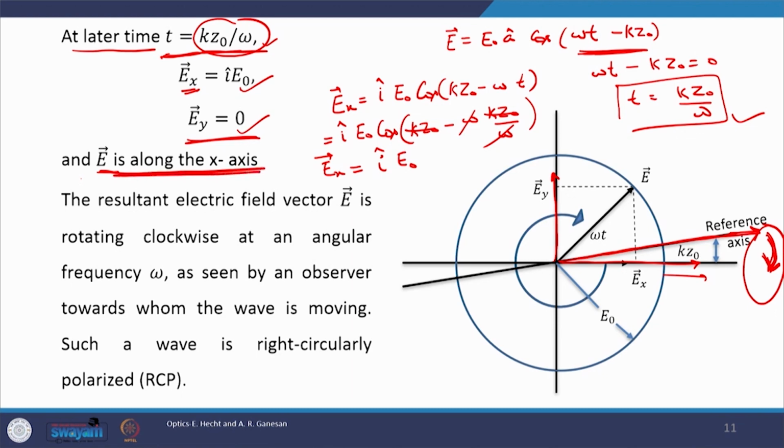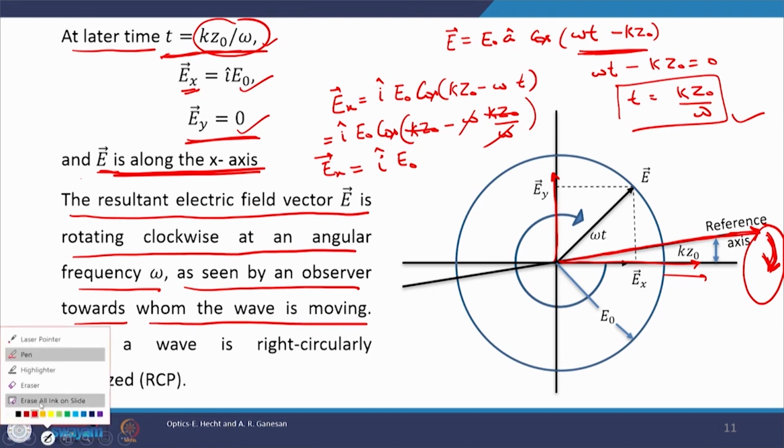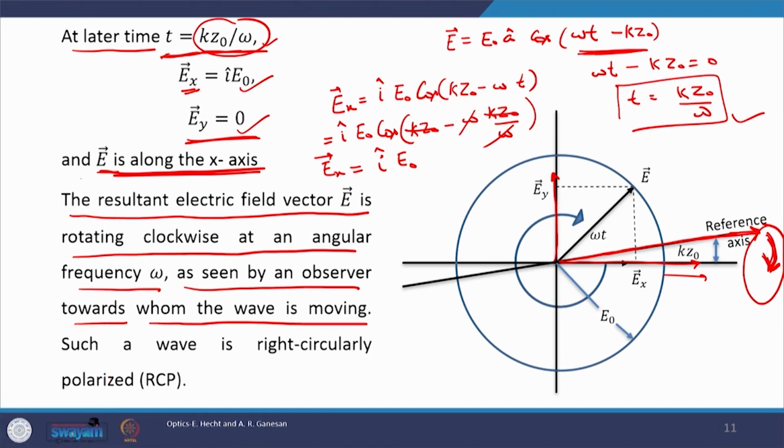Therefore, we can say that the resultant electric field vector E is rotating in the clockwise direction at an angular frequency omega, as seen by an observer towards whom the wave is moving, a very important concept. Initially the wave was along this reference axis direction, now the resultant E is pointing along the x axis.